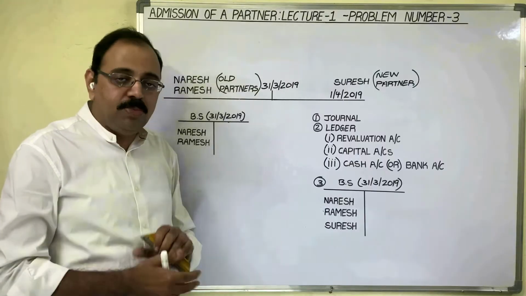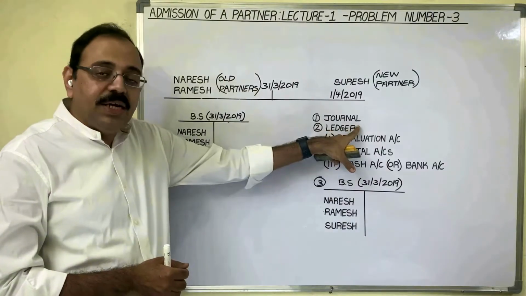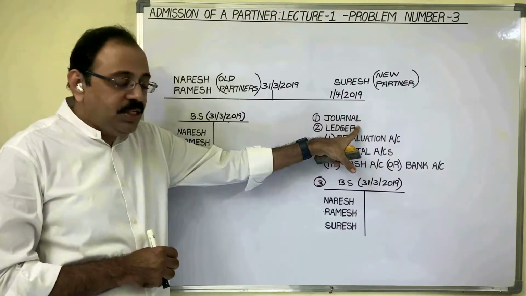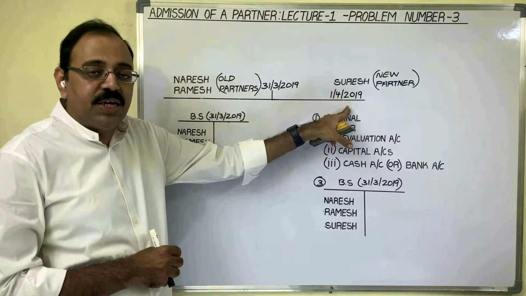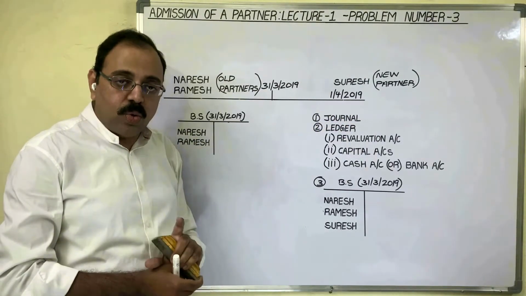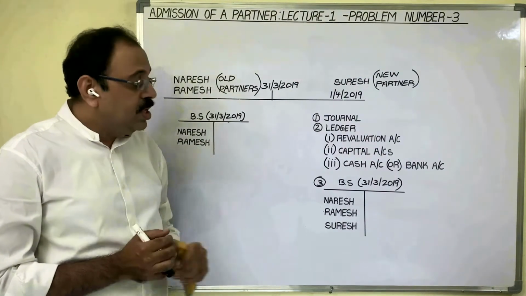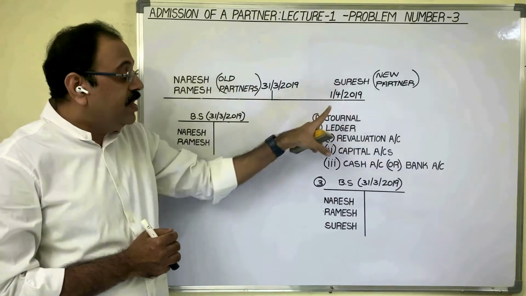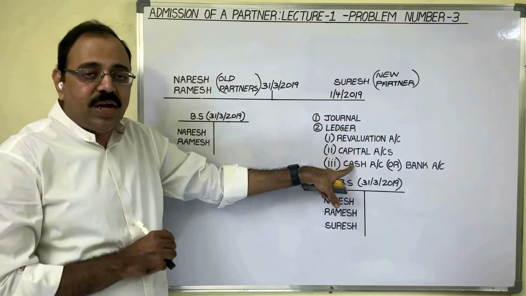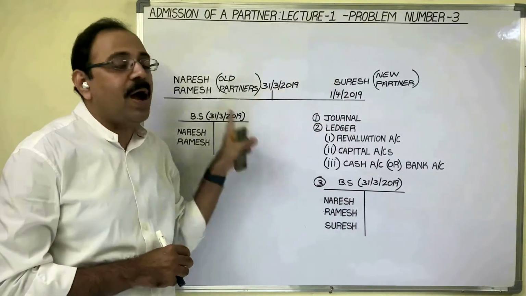Accounts we prepare in the ledger book. To prepare the balance sheet, we have to prepare the ledger. In the ledger we post journal entries, which means before preparing the ledger we have to pass some journal entries in the journal book. So as a solution for the third problem, what are we supposed to do now? We have to write the journal entries, then prepare these three accounts in the ledger book. After that we have to prepare the balance sheet which contains the details of all partners.